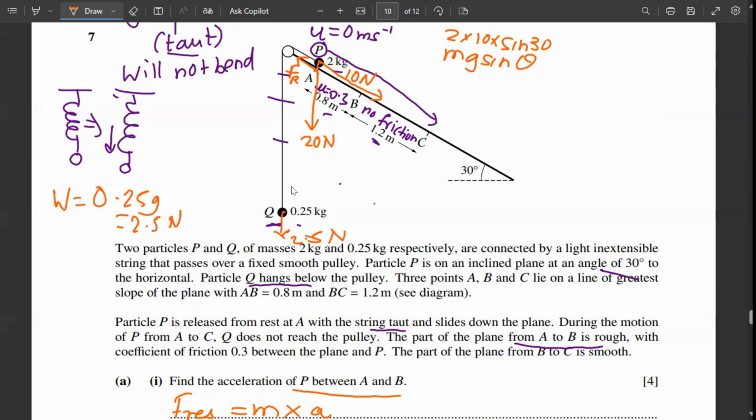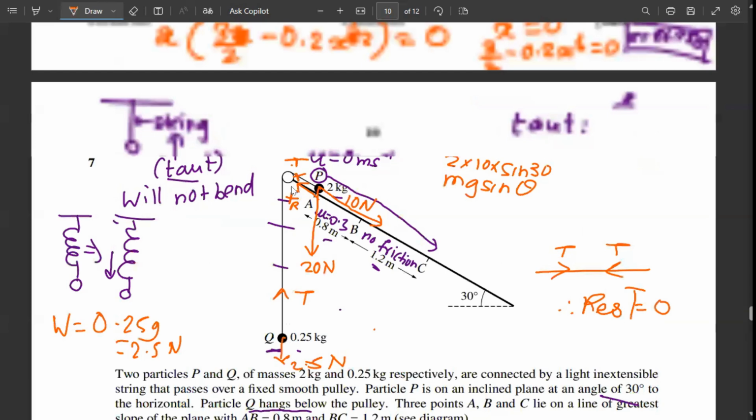Now there will be another force, which is tension in the string, one here and the other here. Because the tension forces are opposite each other, the resultant tension is zero, so we do not consider it here.